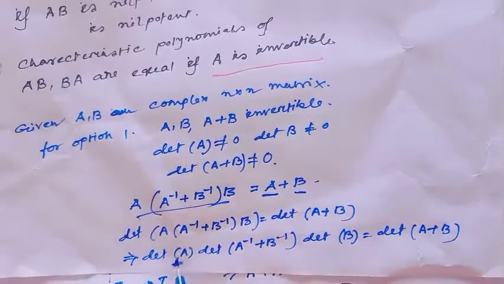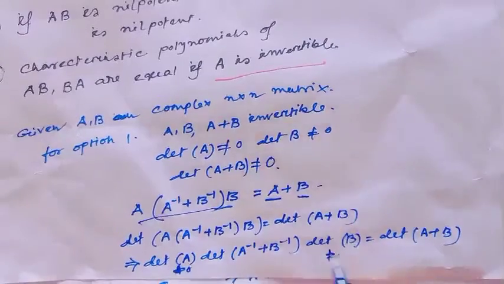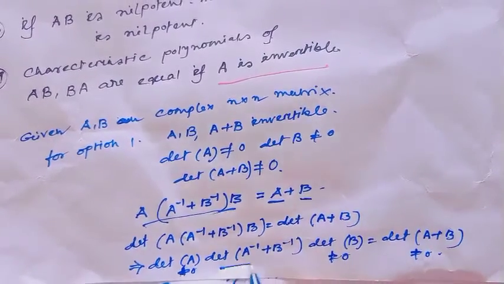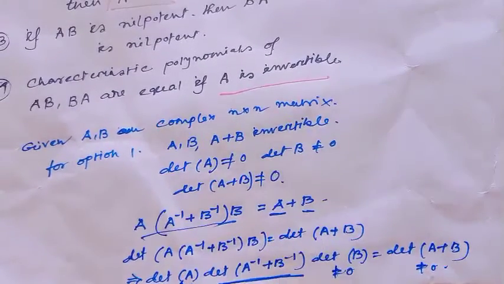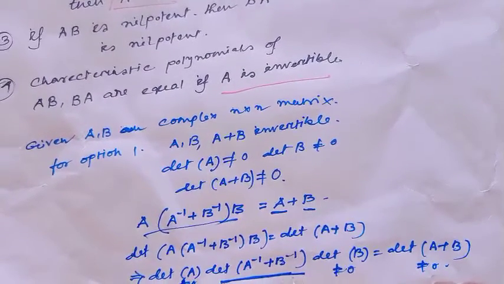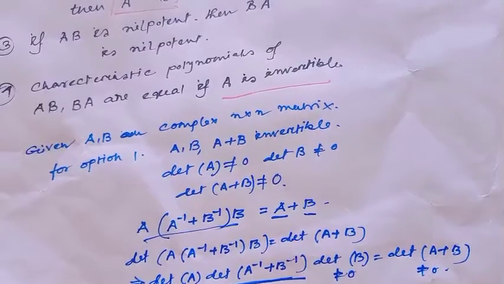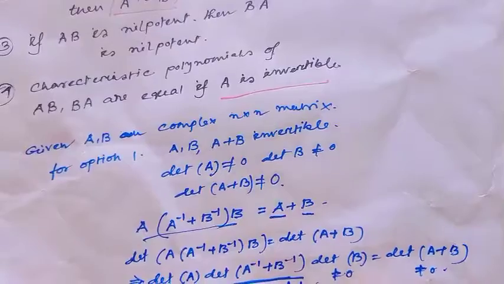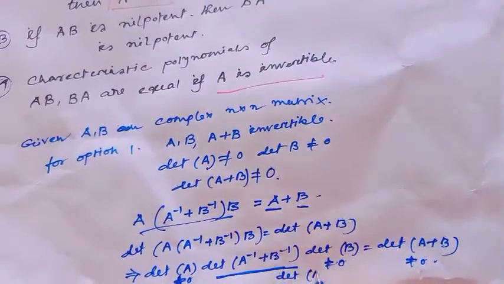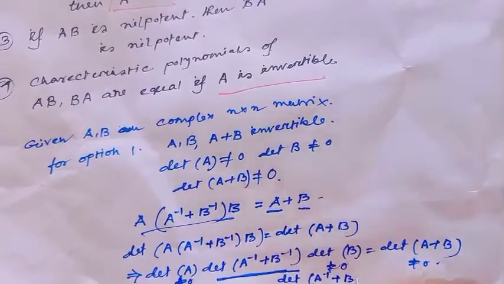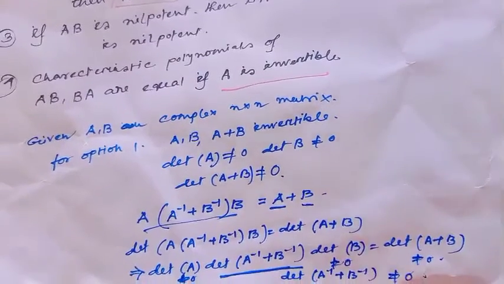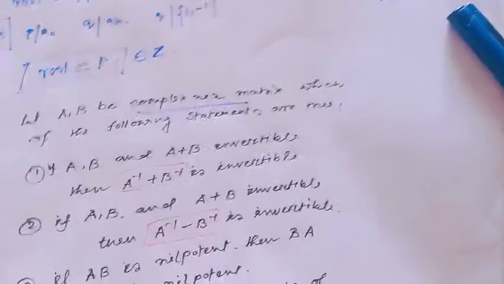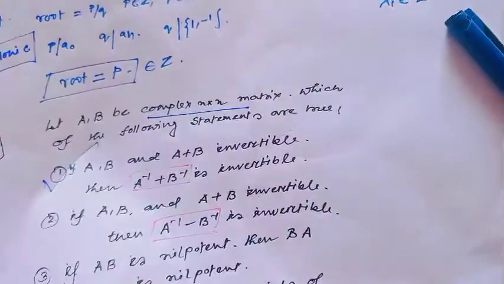That implies determinant of A inverse plus B inverse is not equal to 0. Are you getting the proof? Oh well. That means option 1 is a right option.